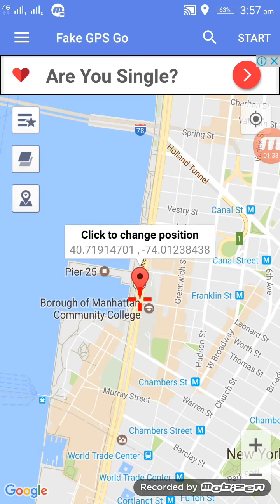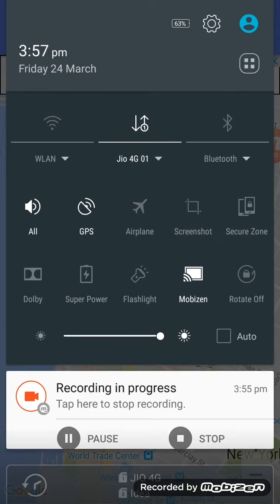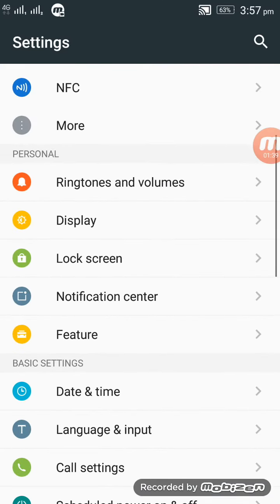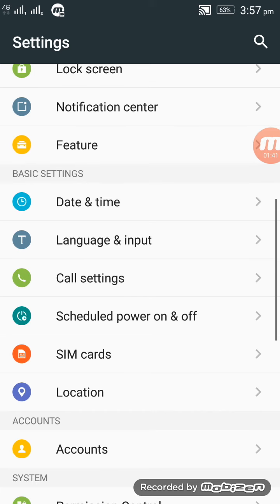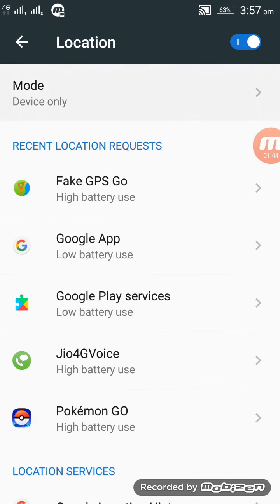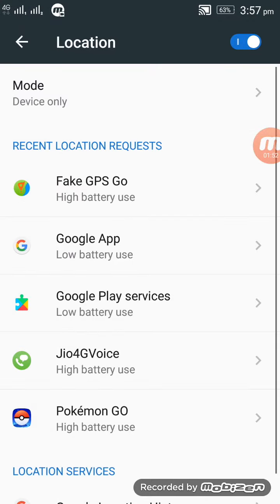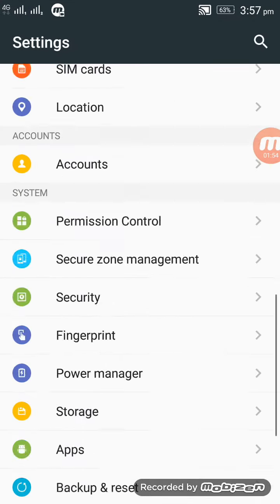Now listen carefully. Go to settings, location mode. Location mode should be on device only. Again listen, location mode should be on device only. Then go to developer option.